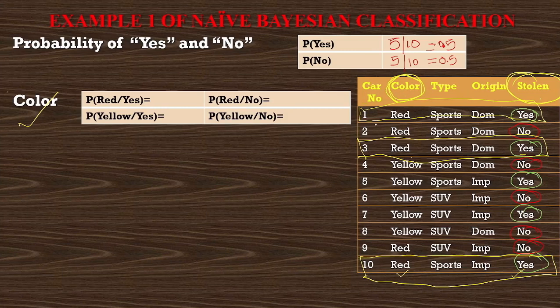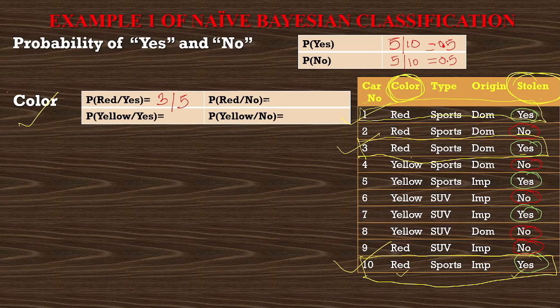So how many entries we got? 1, 2 and 3. So probability of red by S will come 3 because we got 3 entries which are red and stolen. Out of how many yes are there? 5. In the stolen column 5 yes were there. Out of those 5 yes, 3 yes are having red color. So 3 by 5.